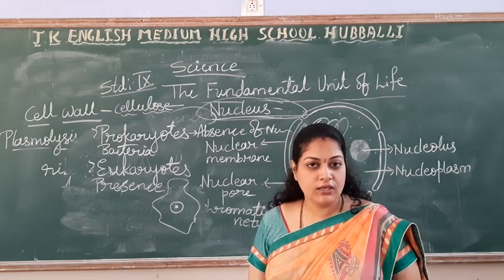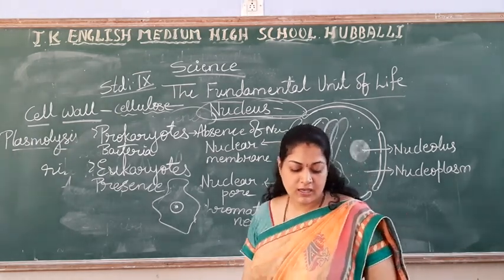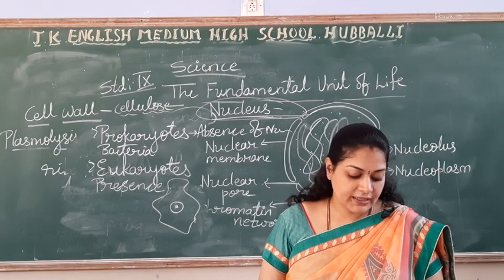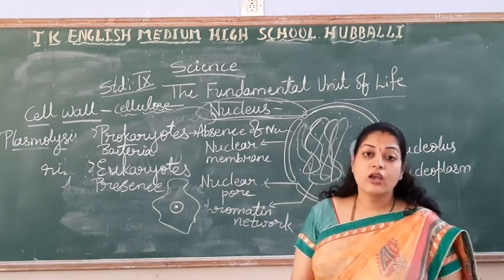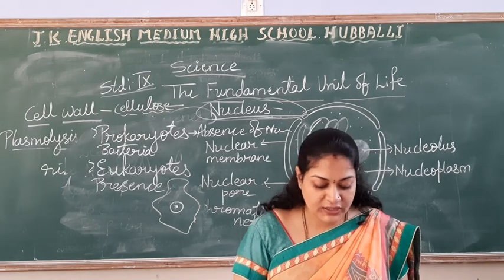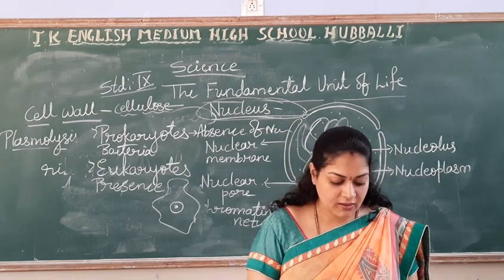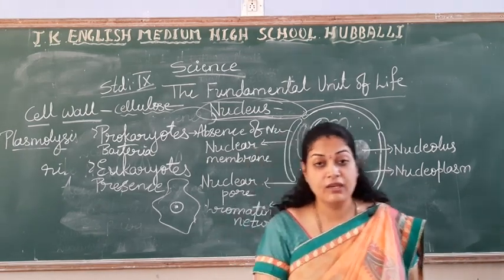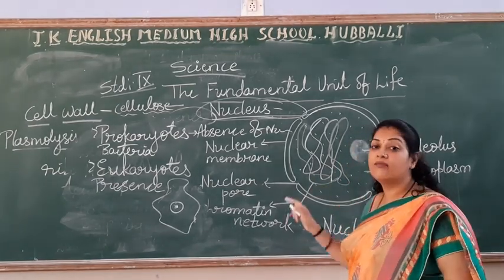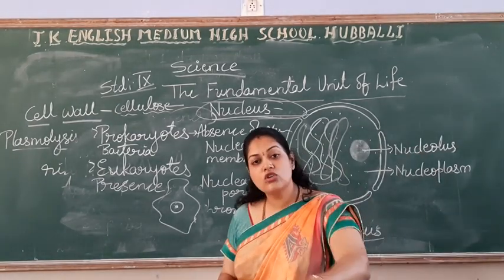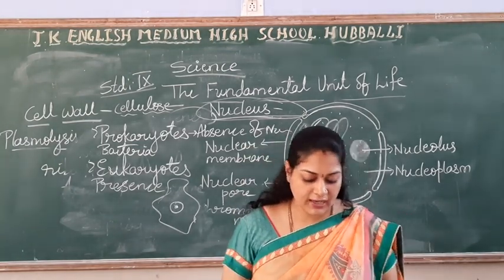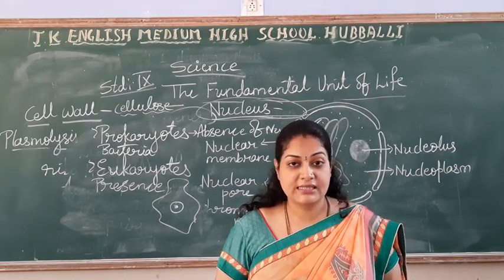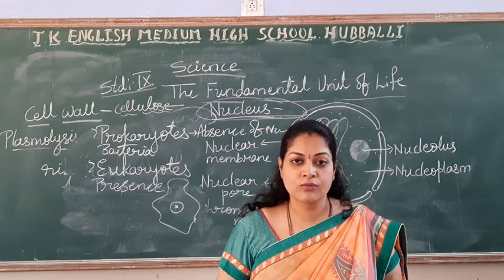What is the second function? It controls and coordinates all the activities of the cell. See students, the second one, it controls and coordinates. The nucleus is the one which will control all the functions of the cell. Right? So like that, there is a very important function of the nucleus. It may be in the plant body or the animal cell. Right? Hope you are understanding, students.